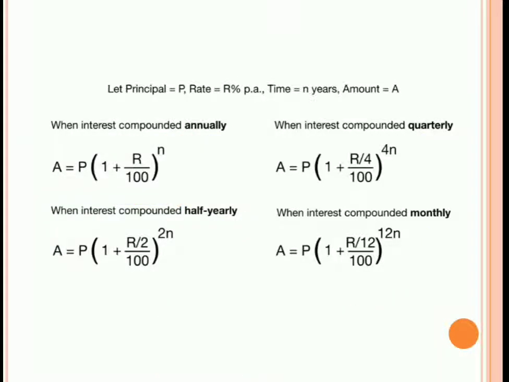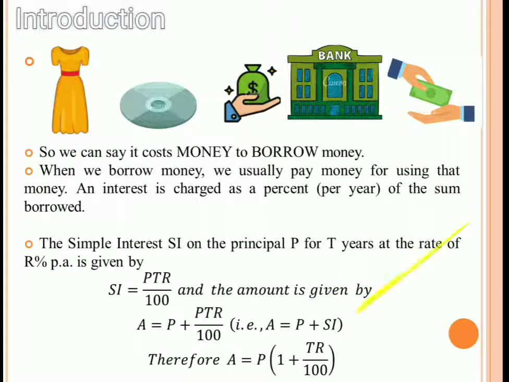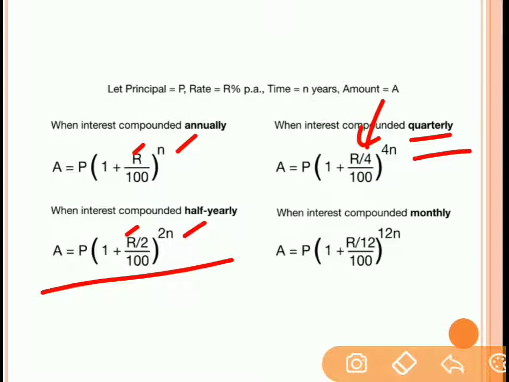If interest is paid 2 times in a year, then the amount for half yearly is P into (1 plus R by 2 by 100) raised to 2n. Fine. So the difference over here is that instead of R you have R by 2 and instead of n you have 2n. And if interest is paid quarterly, then the rate of interest will be R by 4 and the term will be 4n. And if the interest is paid monthly, then the rate of interest will be R by 12 and the period will be 12n.